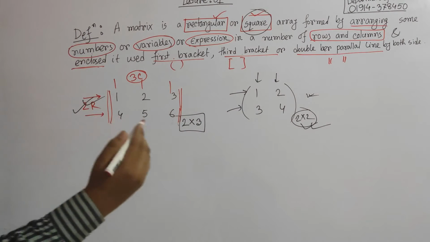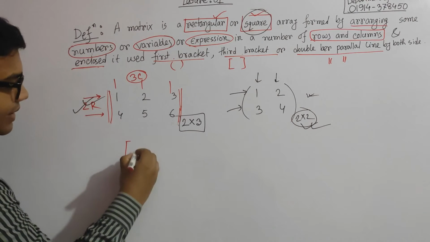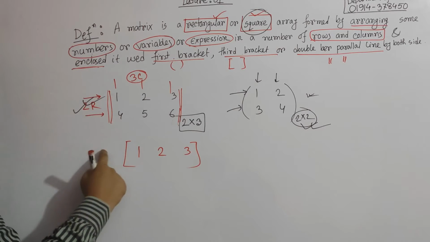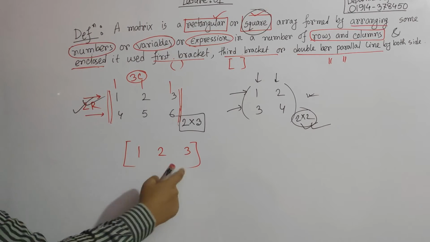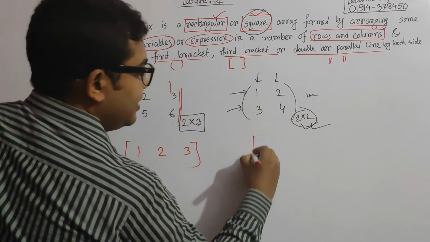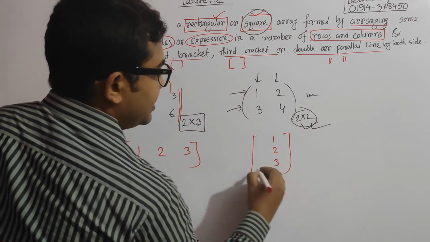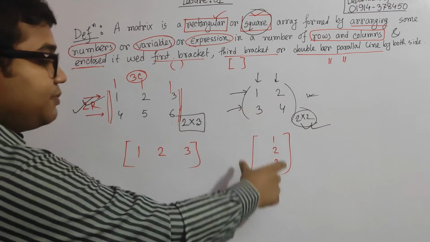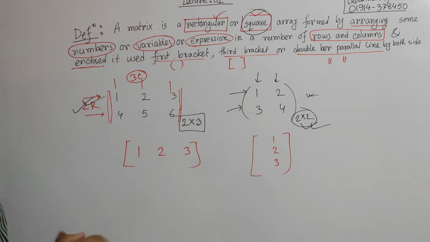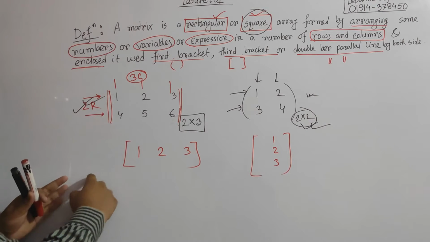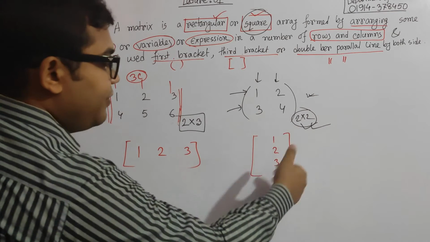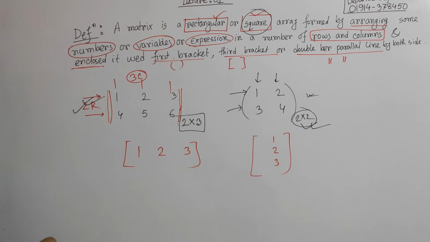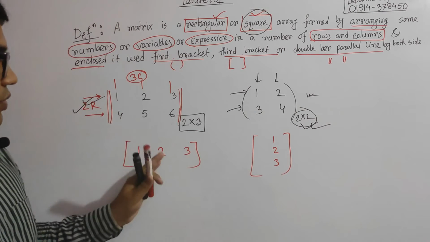And if anything looks like this, 1 2 3, this is known as the row matrix, because if any matrix has one row, that is the row matrix. And if any matrix looks like this, it is known as the column matrix, because this matrix has one column. So the definition of a row matrix is that there will be only one row, and the definition of a column matrix is that there exists only one column. These are the two definitions of row and column matrix.